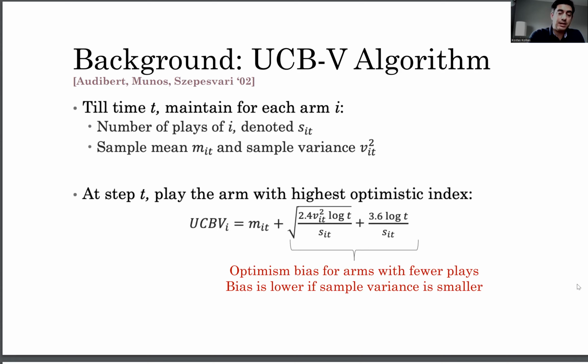Now, again, before I define the algorithm, I'll give you some components that we will use. In this case, it will be the UCBV algorithm, which maintains over its run for every arm the number of times that it has been played, S_i(t), the mean of the samples we have observed, M_i(t), and the variance that we have observed, V_i(t) squared. Given all these, UCBV defines a score on the arms, which is pretty much the mean plus an optimism parameter, which is higher for higher variance and higher for arms that have been played fewer times.